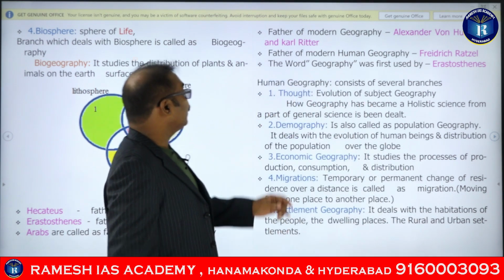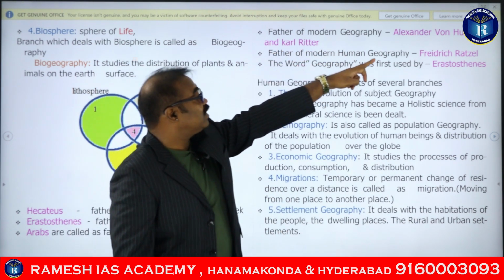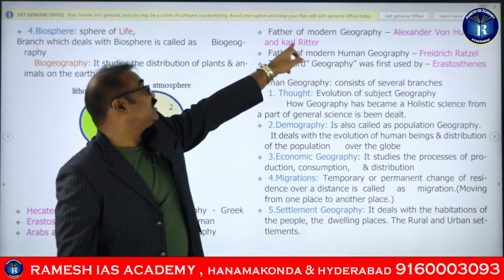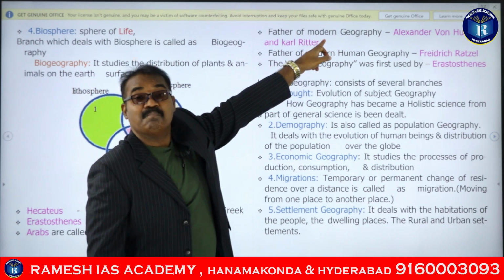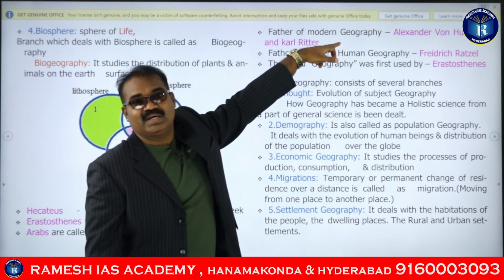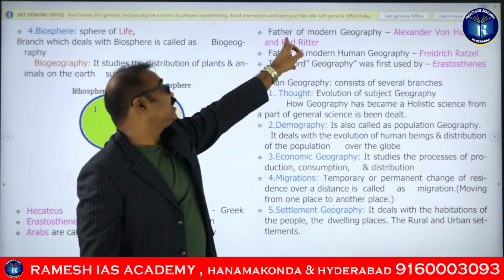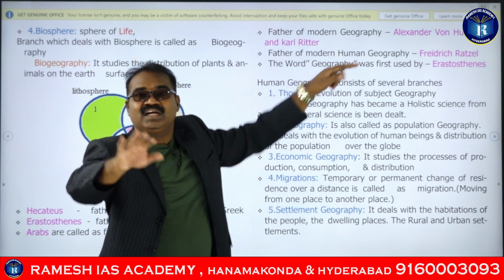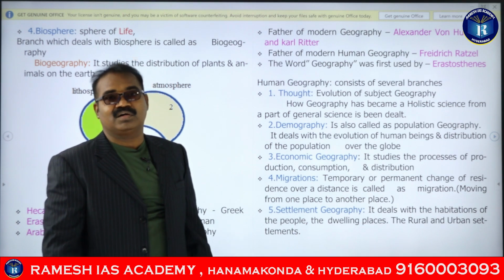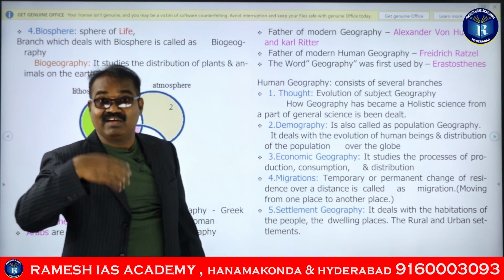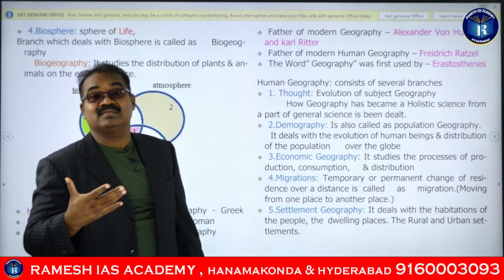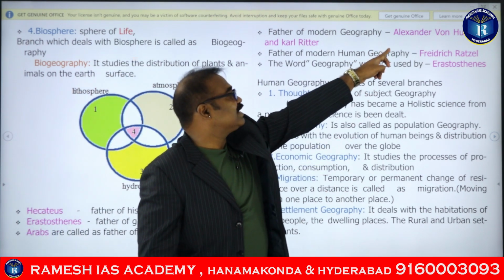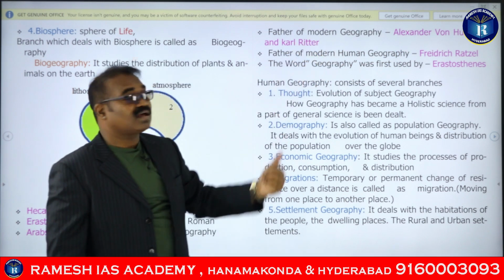Okay. See, here Alexander von Humboldt and Karl Ritter are called the fathers of modern contemporary geography, guys. It is father of modern contemporary geography, because by the 1950s geography had completely died, and the revival of the discipline or the faculties of geography was done by Alexander von Humboldt and Karl Ritter.